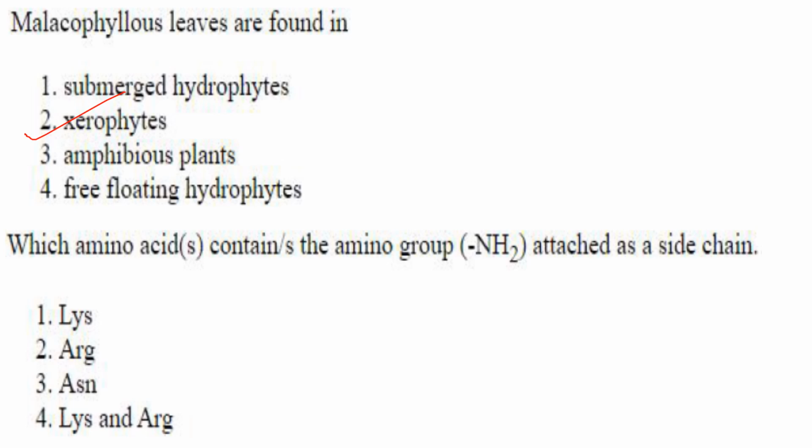Then, which amino acid contains the amino group NH2 attached as a side chain? So they have the amino group in their side chain, not the alpha amino group. Alpha amino group and alpha carboxyl group are characteristic in structure of all kinds of amino acids. But here the side chain group or the R group has an amino group. That is seen in the case of lysine and arginine. Answer is option 4. So for this question you should be thorough with the structure of various amino acids. All the 20 amino acids you have to know perfectly. So lysine and arginine is the answer.